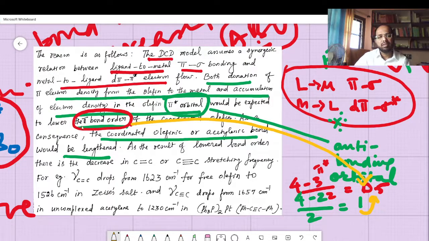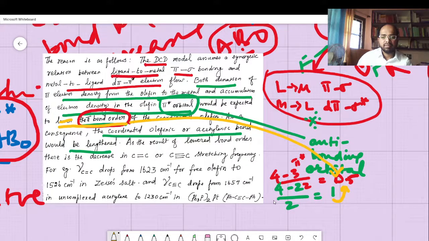That is what you are calling lowering of the bond order. As a result of that, the coordinated olefinic or acetylenic bond, meaning you already have a metal and its pi system, gets lengthened.